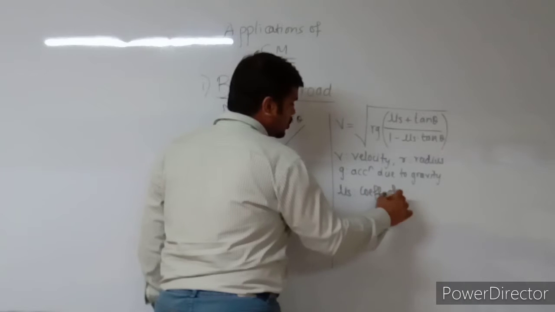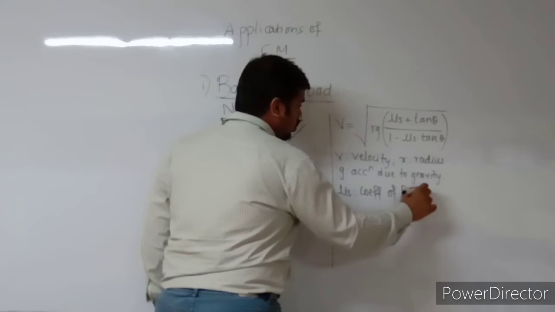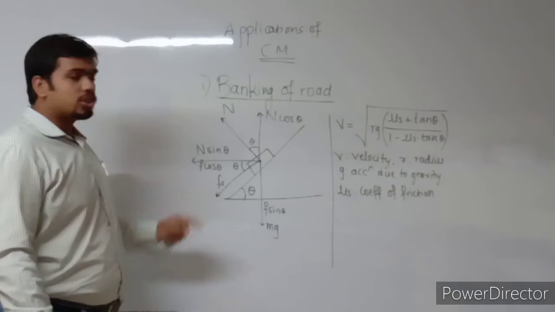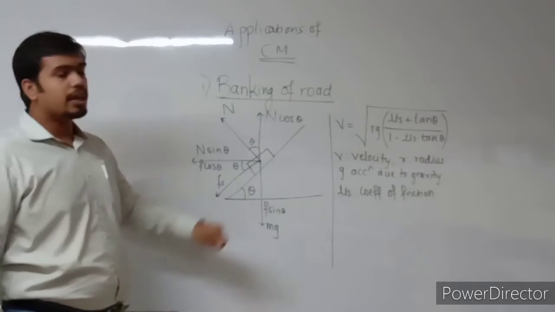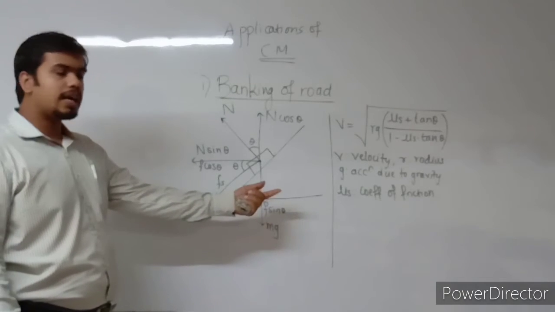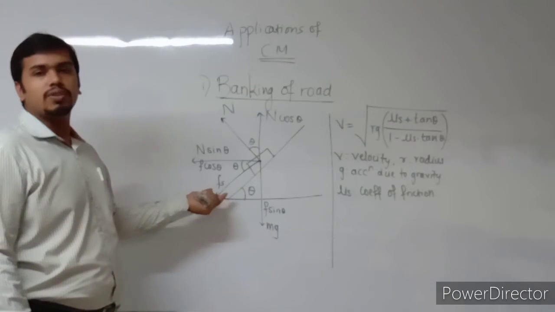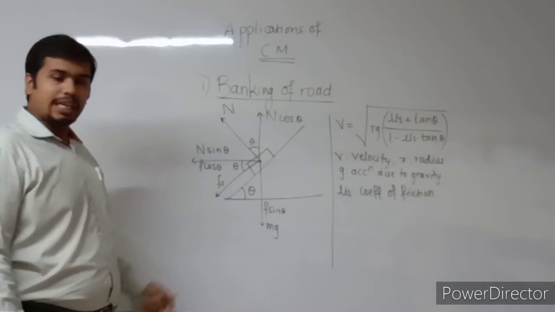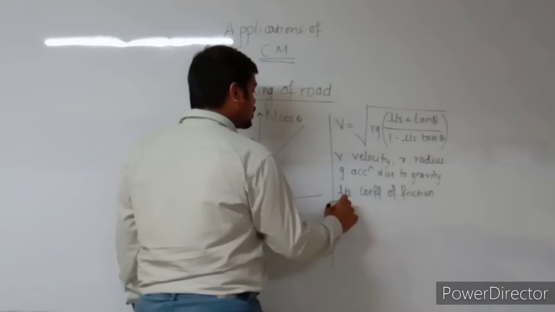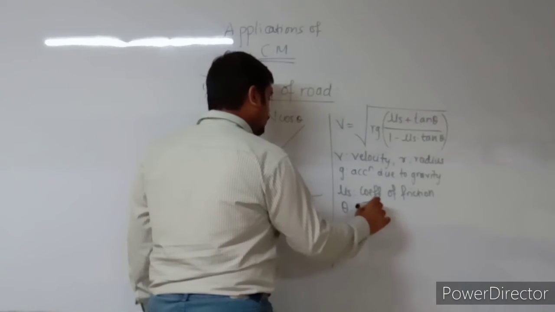It is called coefficient of friction or coefficient of static friction. Remember, here we have force of static friction and there we have coefficient of static friction. So that is a constant part which is involved in determination of the force of static friction. Remember that. So mu s is coefficient of friction. Of course, theta is banking angle.